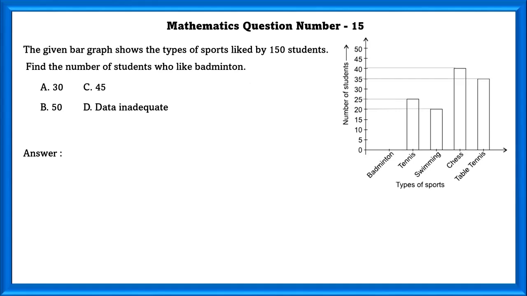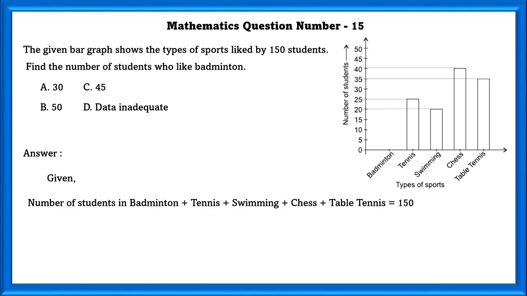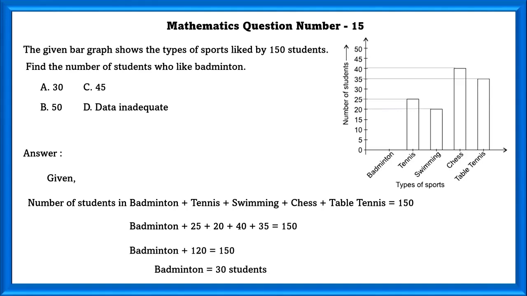Mathematics question number 15. The given bar graph shows the types of sports liked by 150 students. Find the number of students who like badminton. Number of students in badminton plus tennis plus swimming plus chess plus table tennis is equal to 150. Badminton plus 25 plus 20 plus 40 plus 35 is equal to 150. Using this, we can find the value of badminton students, which is equal to 30 students.